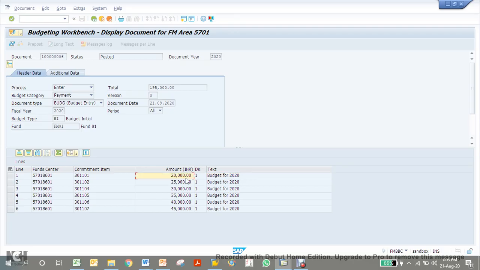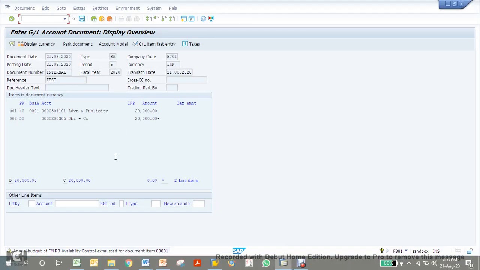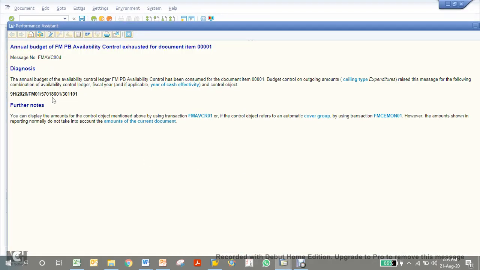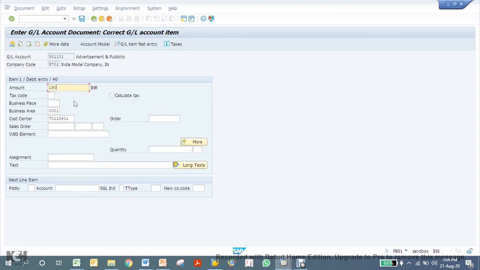Although it's allowing me because up to 100% I can use this budget. So it says it's completely exhausted.